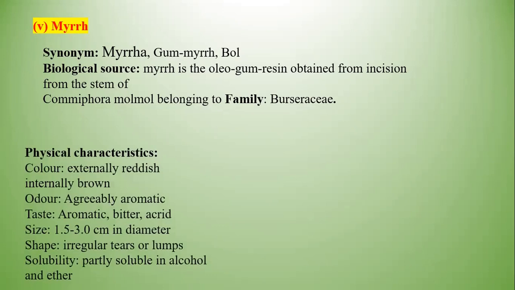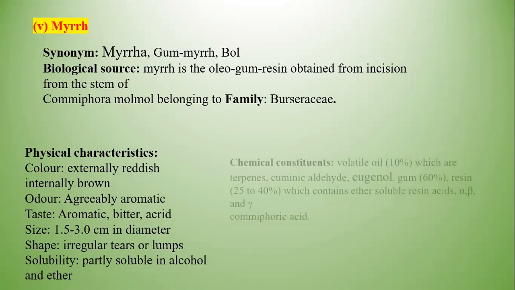Color is externally reddish, internally somewhat brown. Odor is agreeable. Taste is aromatic, bitter. Size is about 1.5 to 3 centimeters in diameter. Shape is irregular tears or lumps. Solubility: partly soluble in alcohol and ether.